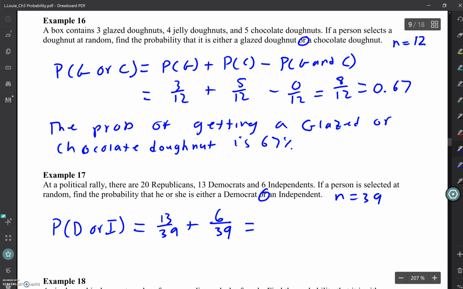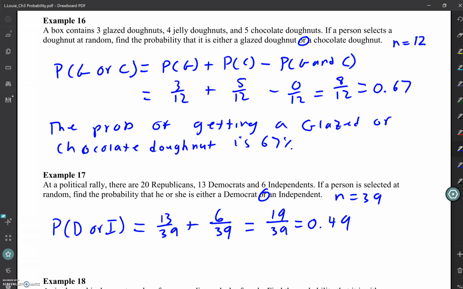So we don't need to subtract anything. So we've got 19 out of 39, which gives me 4.9, somewhere in there. So the probability of selecting either a Democrat or an independent is 49%.